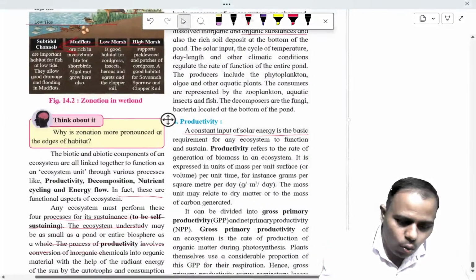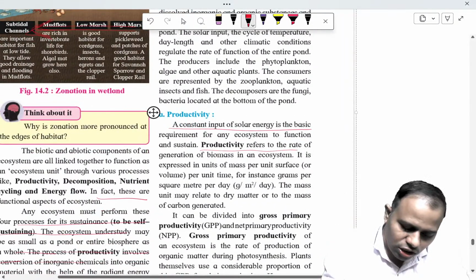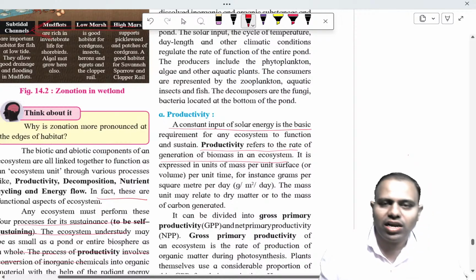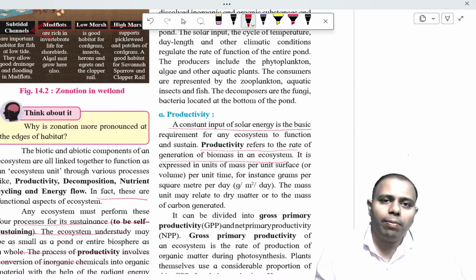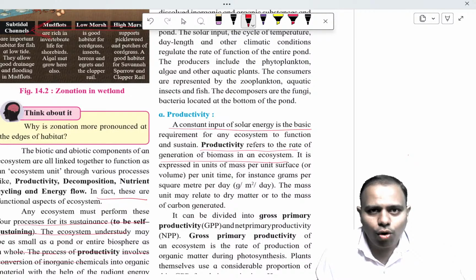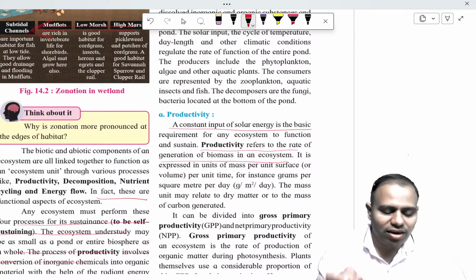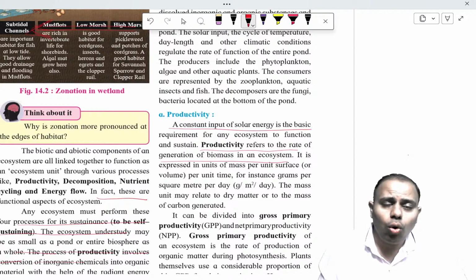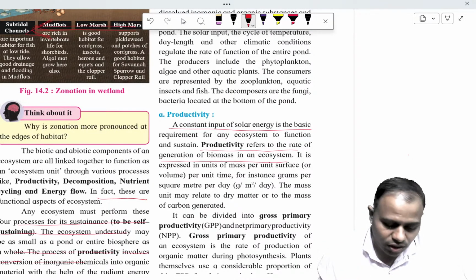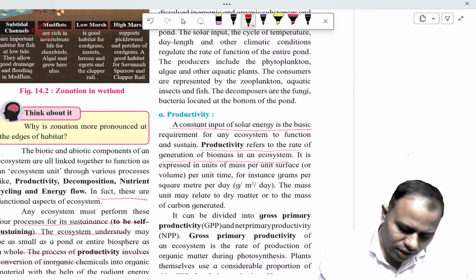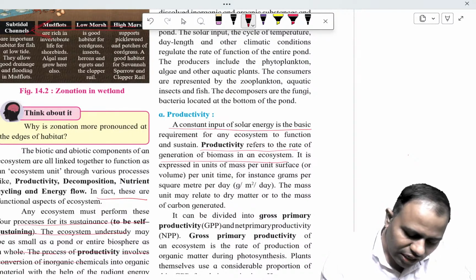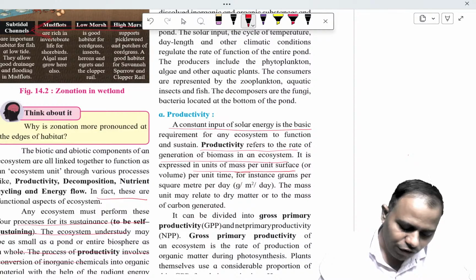So let's see now what is productivity. Productivity refers to the rate of generation of biomass in an ecosystem. This biomass can be useful or non-useful for human beings. For example, in a tree, the weight of the whole tree is not important to us. What kind of fruit the tree is giving, and the biomass of that fruit, is important to us. So that will be productivity for human beings, but the whole tree is actually regarded as the productivity of that particular tree.